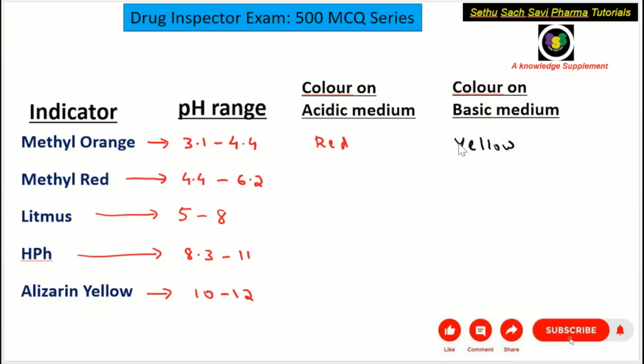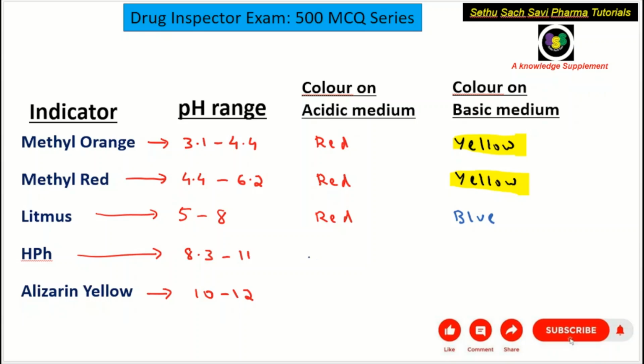Now methyl red, again in the acidic medium it is red, whereas in the basic medium it is yellow. Now coming to litmus, we know that in the acidic medium it is red, whereas in the basic medium it is blue. The color change will be blue.